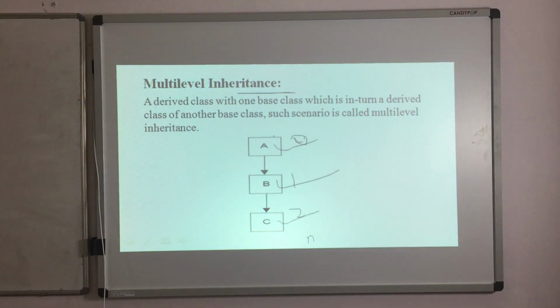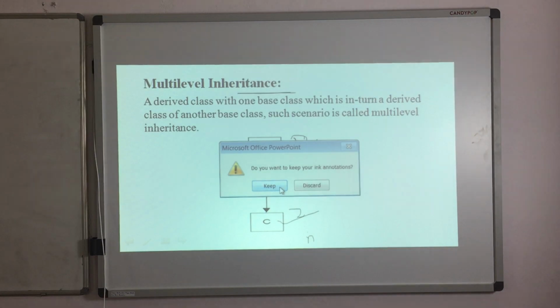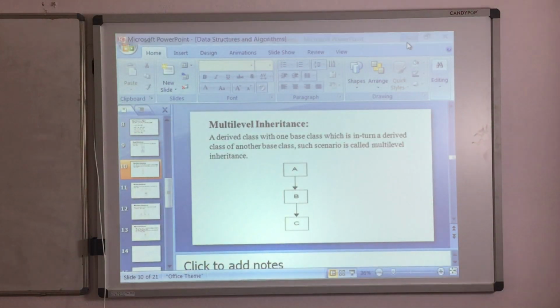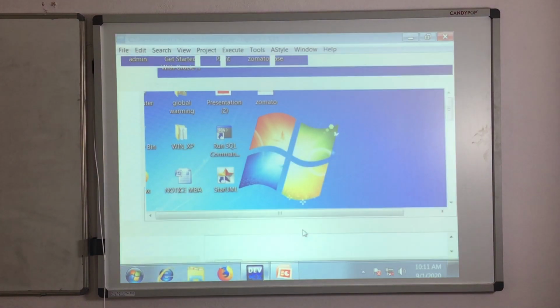But for our understanding, for our easiness, we will take only 3. Already I have this A, B. I will take this C as well. So quickly minimize this and open our compiler.